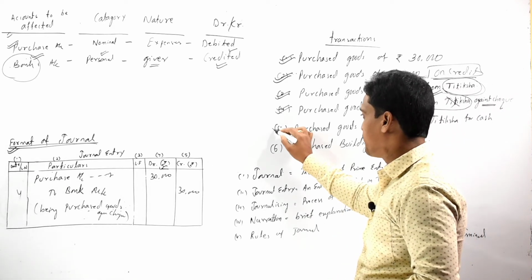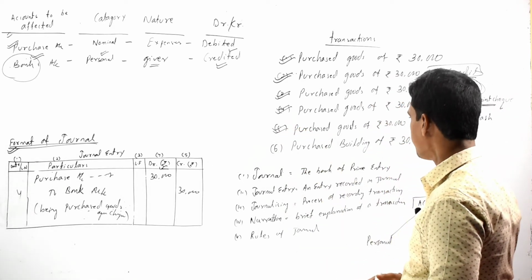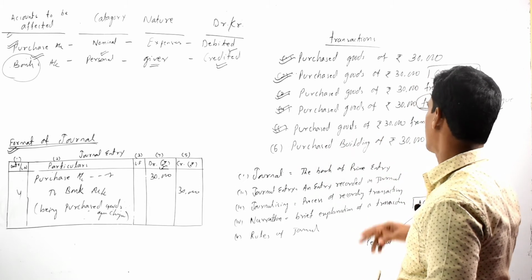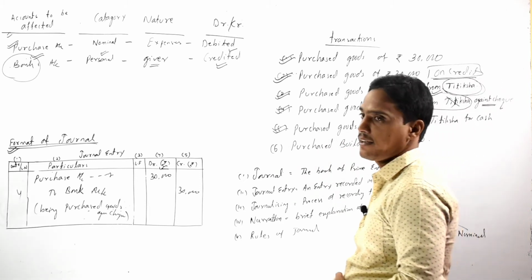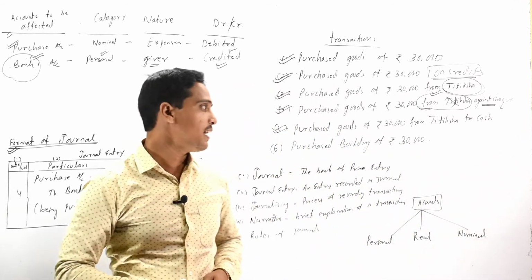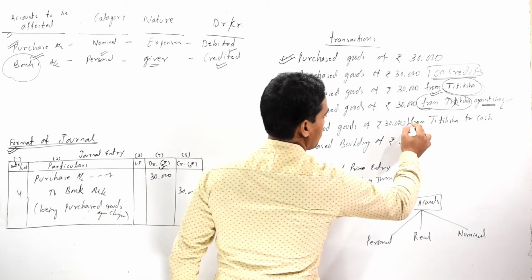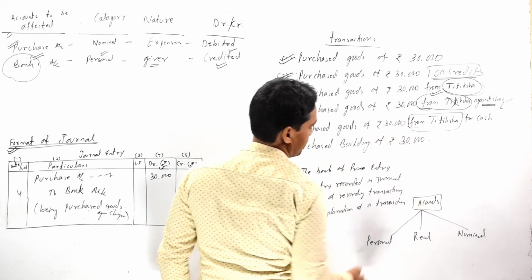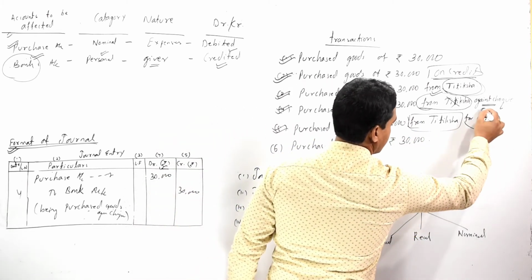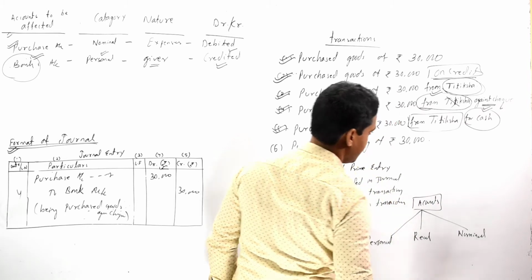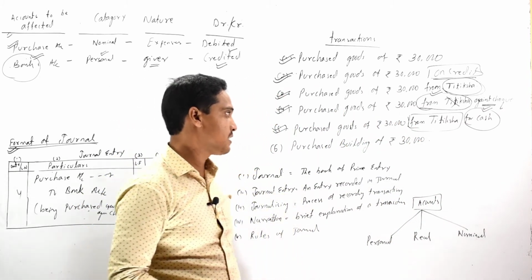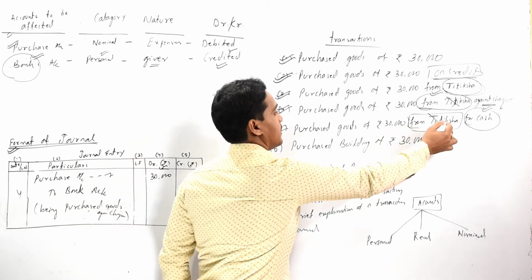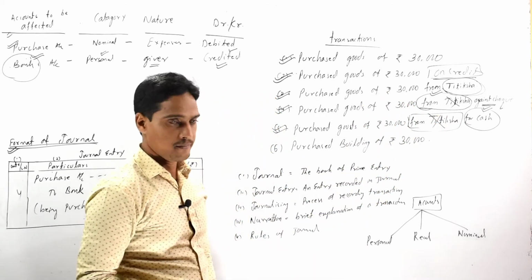Now come to our fifth transaction, that is purchased goods of rupees 30,000 from Titiksha for cash. Similarly, here the name of the supplier is given, but as it indicates that the payment is made immediately by cash, we should not consider the name of the supplier.